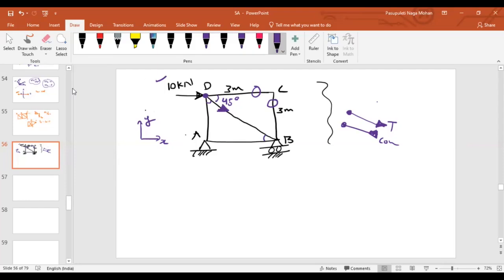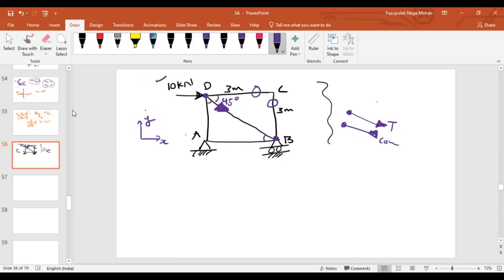as you're resolving at joint D, just look with respect to the joint D. If you look at the joint B, then how is it becoming? It is towards the joint for point B, but it is away from the joint for point D. That's why whenever you are representing the arrow, please make sure that you are looking at the point where you are drawing the free body diagram. So here with respect to point D, this arrow represents away from the joint, right?